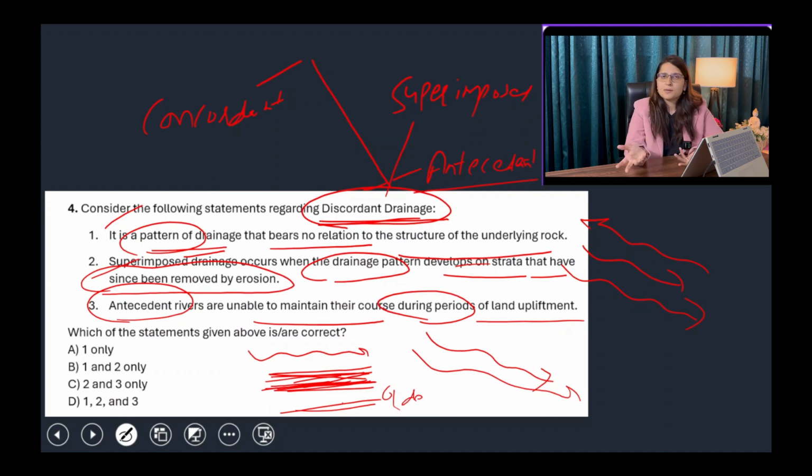Superimposed is basically simple. It is removing all the younger rocks or the older rocks and ultimately making its path on its own. Antecedent is specifically related to the Himalayas. They are present before the formation of the Himalayas and they maintain the original course as well. Okay, so the first and second statements are right. The third statement is wrong because it is written that they are unable to maintain their course. They were able to maintain their course. So statements number 1 and 2 are right, so option B will be your answer.